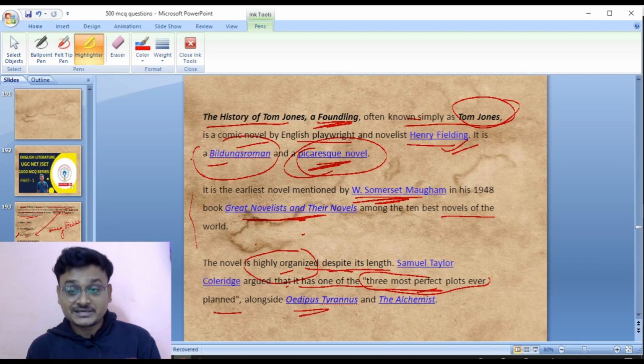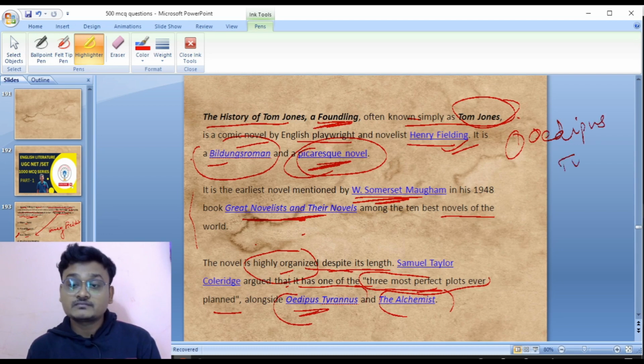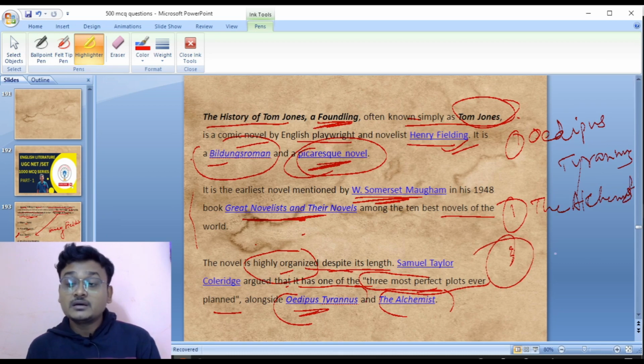One is Oedipus Tyrannus, second is The Alchemist, and third is Tom Jones. So these are the most perfect plots ever planned, according to Samuel Taylor Coleridge.